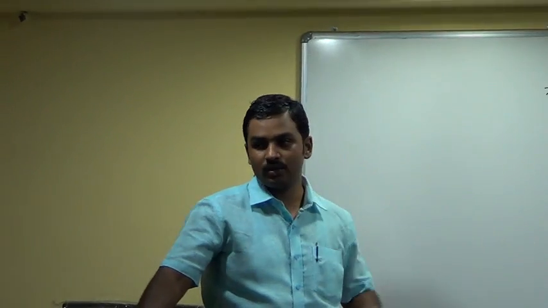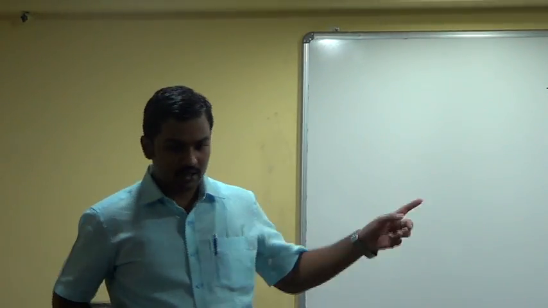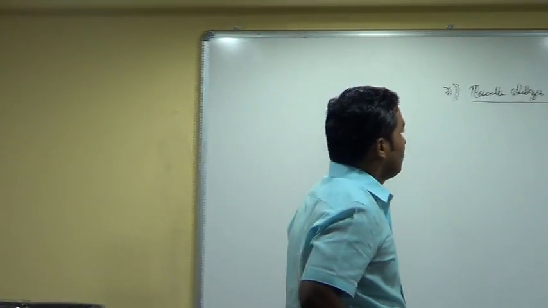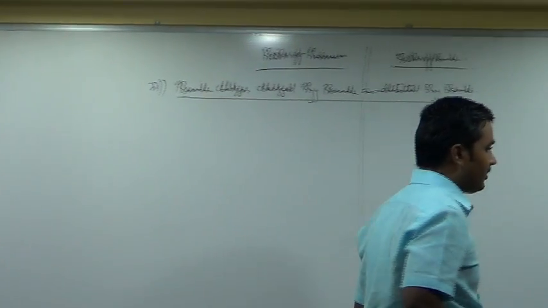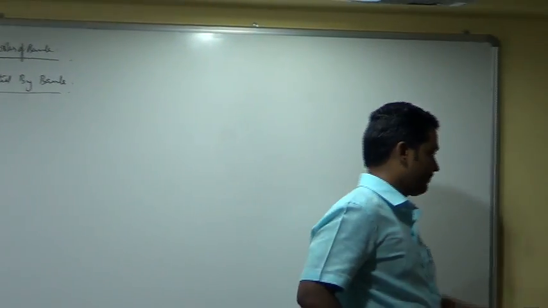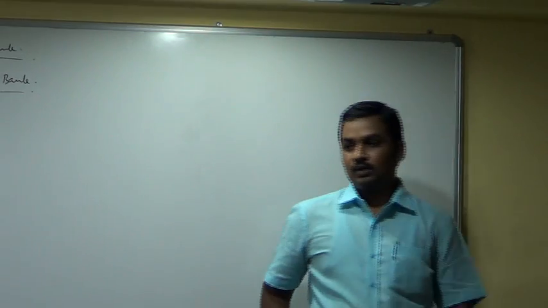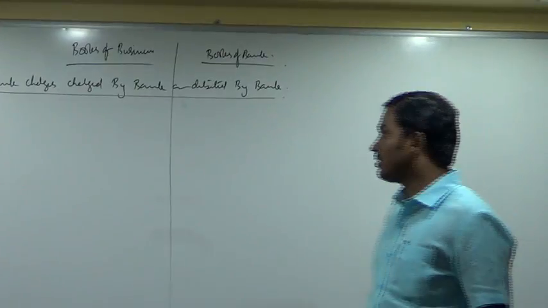So, when you use the services of the bank, bank can charge some charges. What are they called as? Bank charges. Okay. Write down it first. Bank charges charged by the bank.